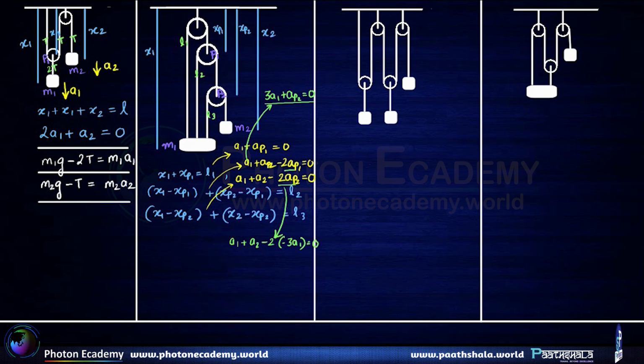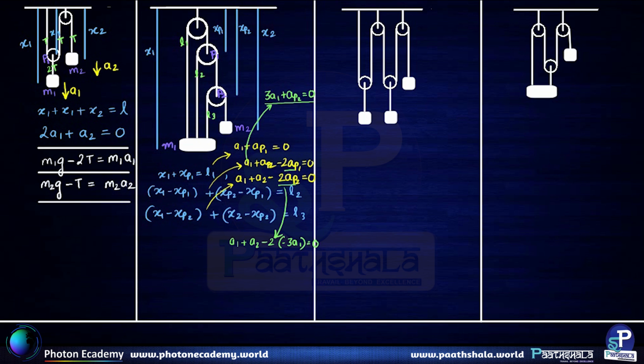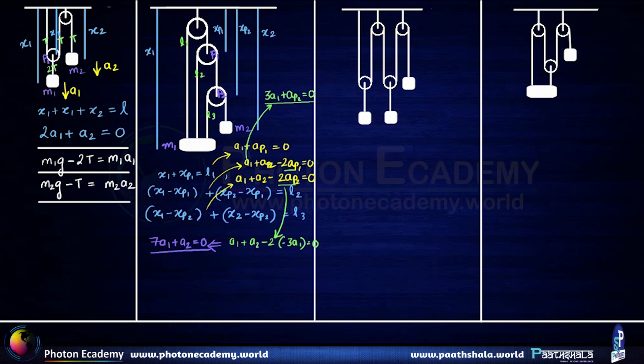So you'll get the constraint motion equation ultimately to be 7 times a1 plus a2 equal to 0. This is the equation that gives us the relationship between the accelerations of mass m1 and m2.